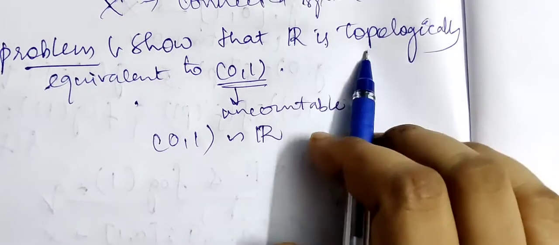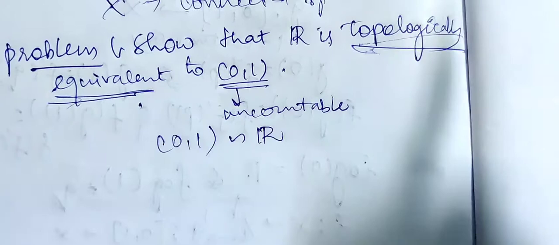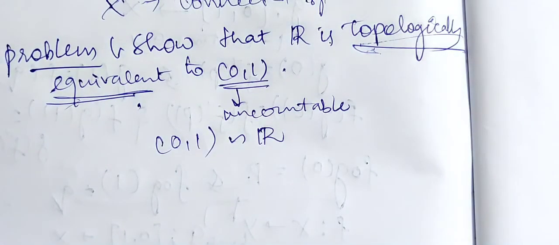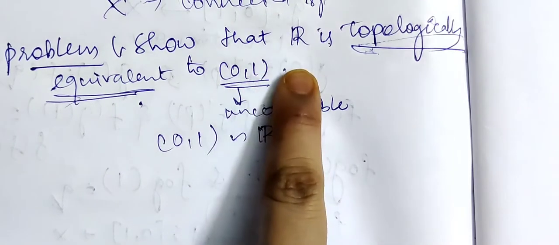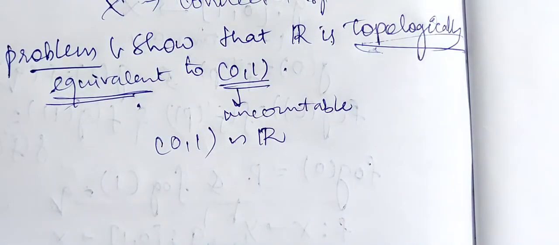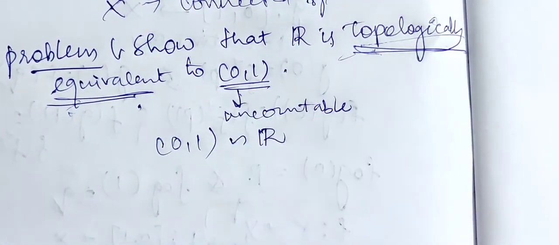Here we have to show that R is topologically equivalent, that is, in terms of the topological structure, the open interval (0, 1) and R are almost the same, or can be interconverted. So we have to show that R is topologically equivalent to the open interval (0, 1).